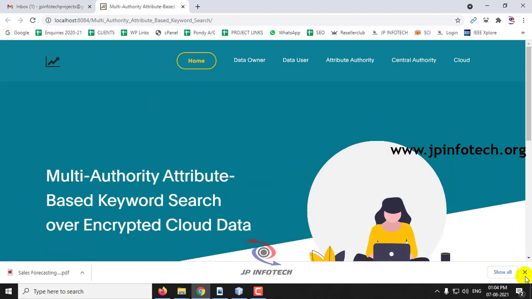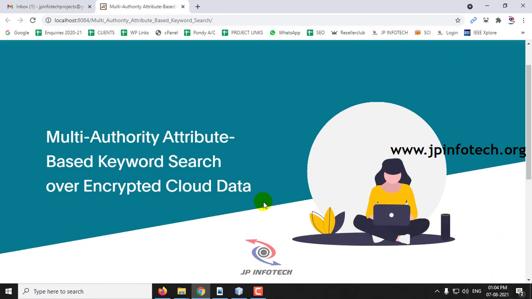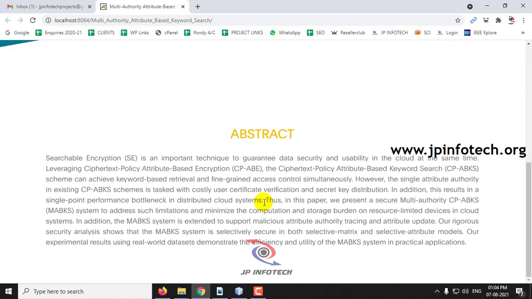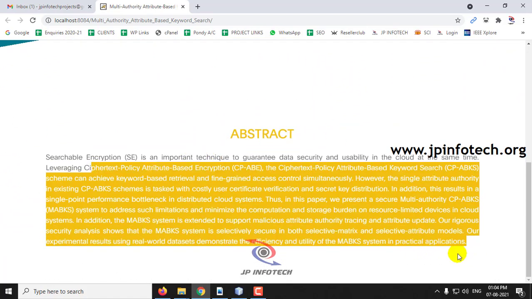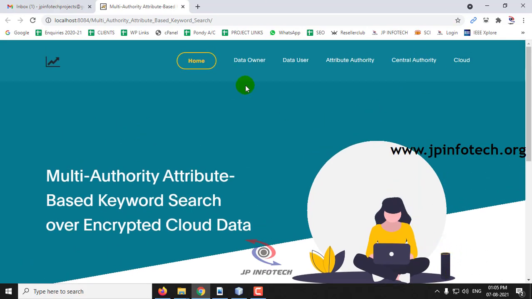And now you can see the home screen or welcome screen of the project with the project title, multi-authority attribute based keyword search over encrypted cloud data, and the abstract that is mentioned in the base paper. And now you can see the entities that I have mentioned as in the base paper, that is data owner, data user, attribute authority, central authority, and cloud.